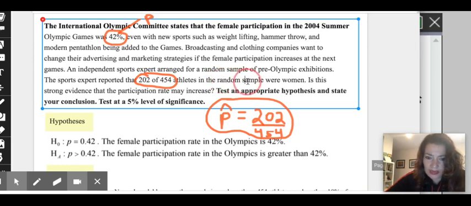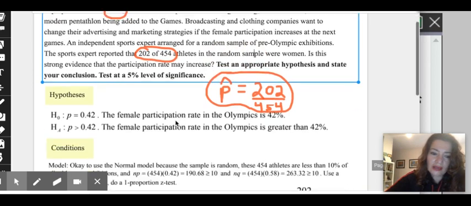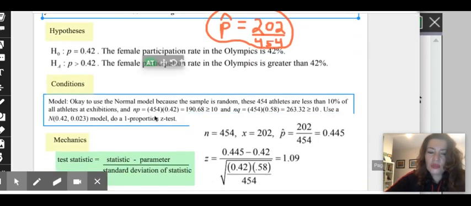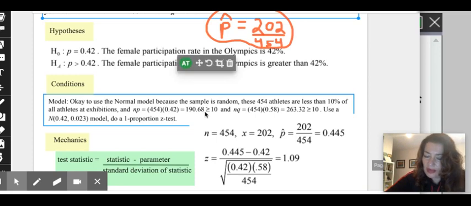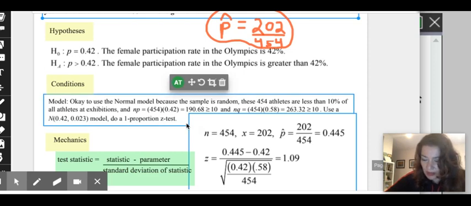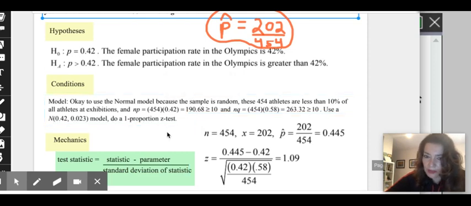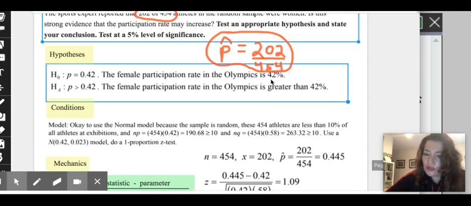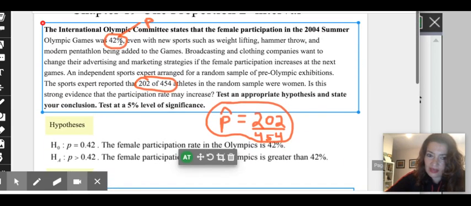So right here, it says random sample. So that condition is met. And then you will check that NP is greater than or equal to 10 and NQ is greater than or equal to 10. Now we use our population P, never P hat, if we know our population P. So we know it's 42%, that is given. That's what we're going to use for our conditions.